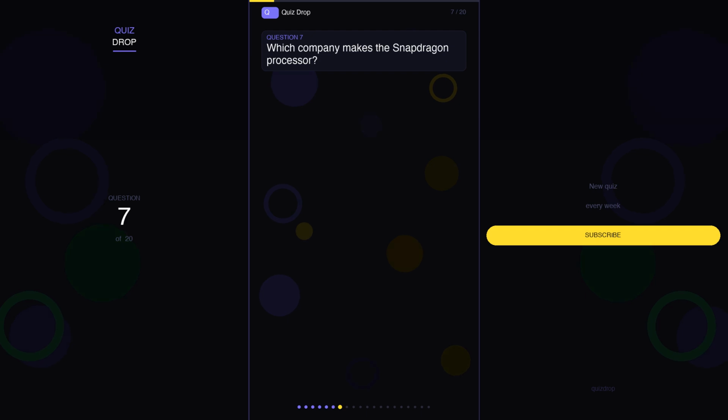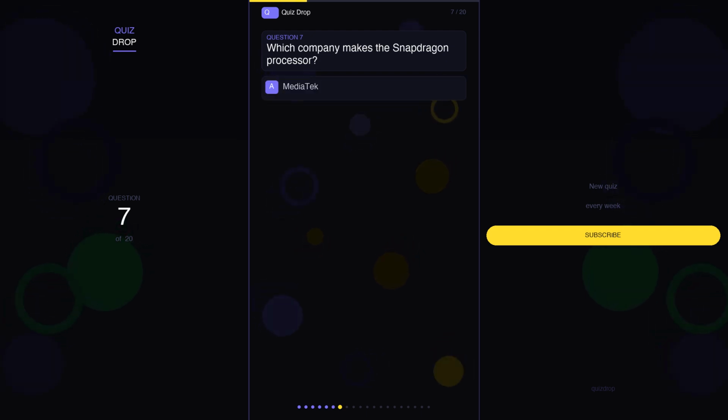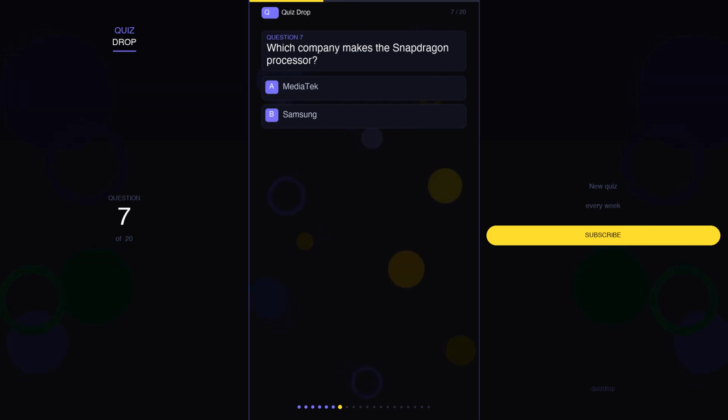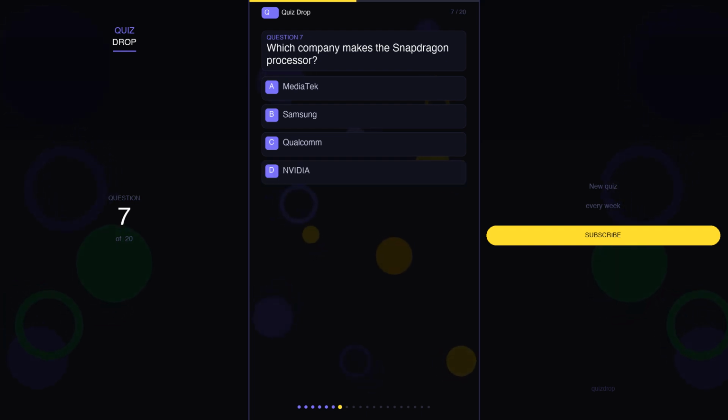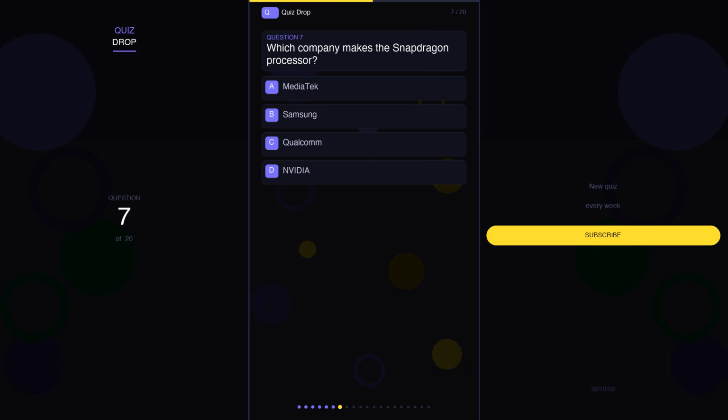Question 7. Which company makes the Snapdragon processor? Your options are A. MediaTek, B. Samsung, C. Qualcomm, D. NVIDIA.